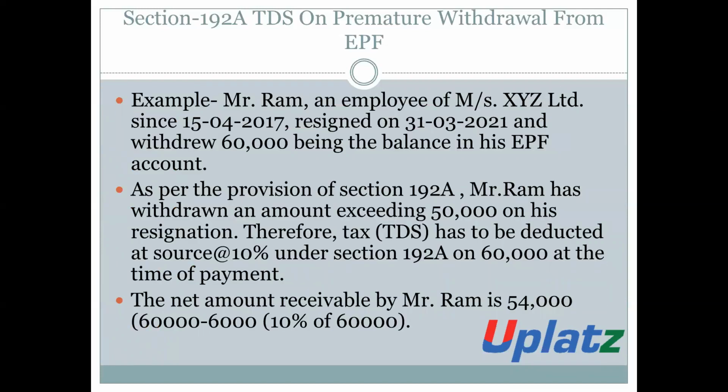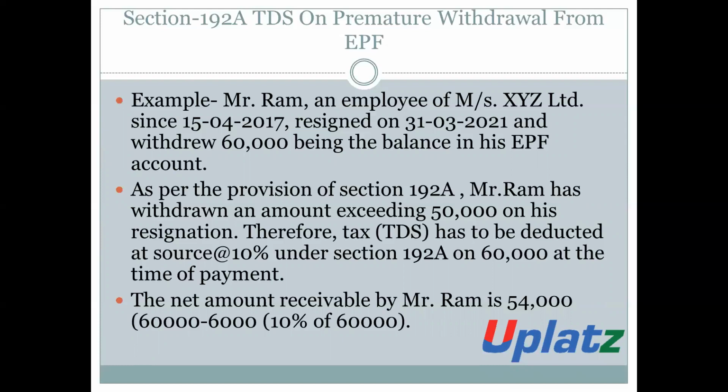Now, we will discuss section 192A by way of example. Mr. Ram is an employee of Messrs XYZ Limited from 15th April 2017. Now he resigns on 31st March 2021 and withdraws 60,000 from his EPF account.